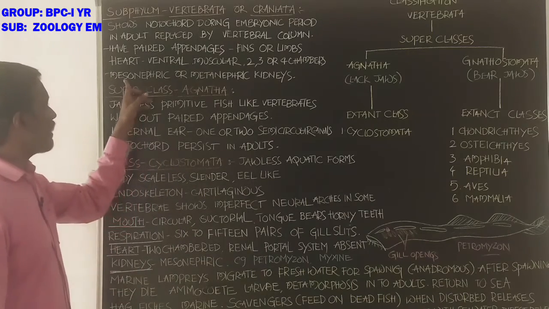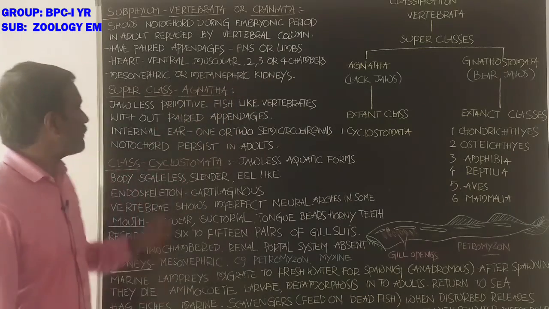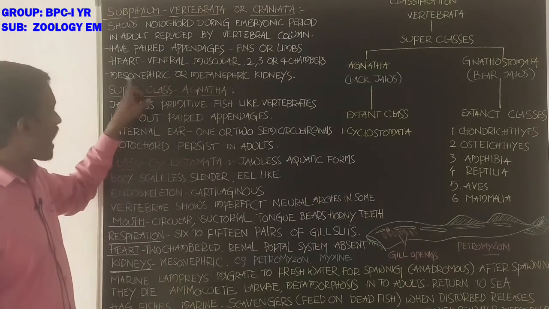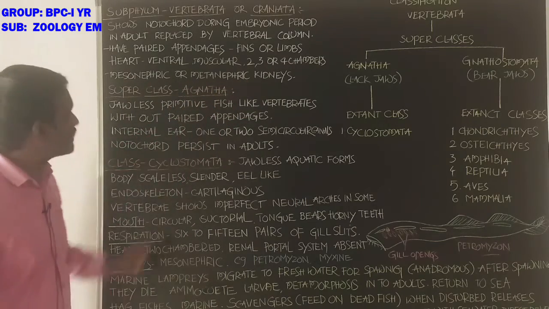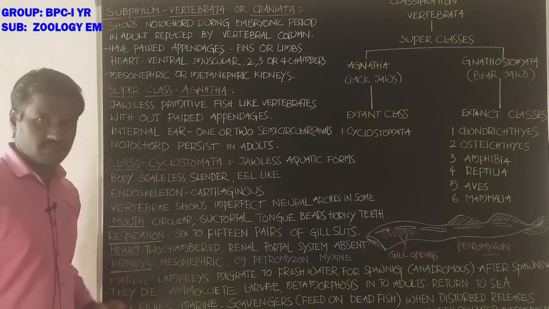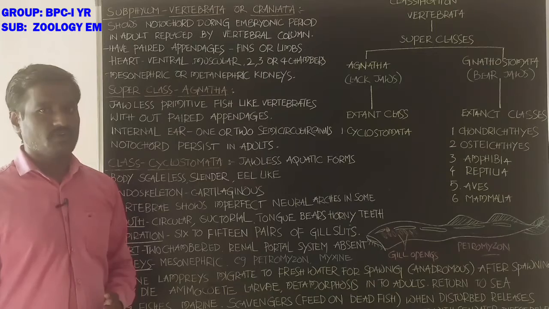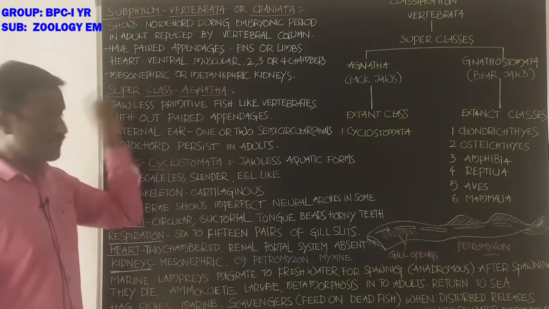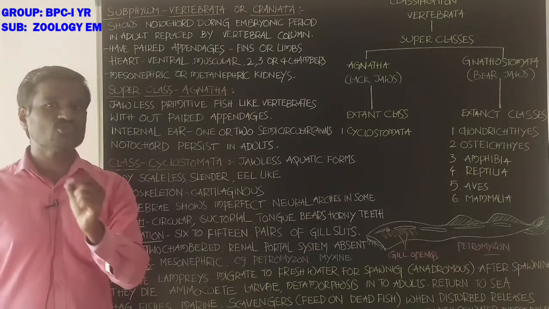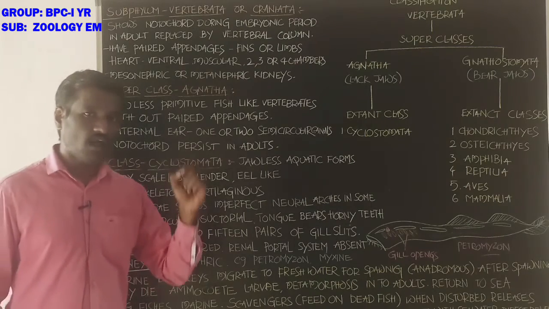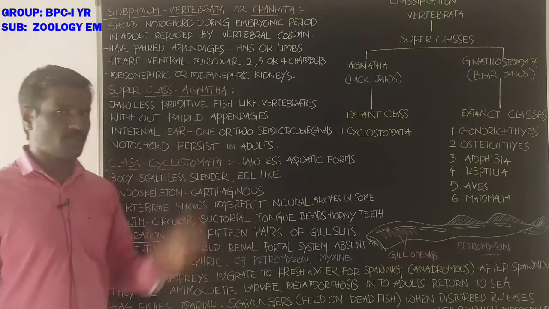Next, kidneys are mesonephric or metanephric kidneys. Students, some of the vertebrates have mesonephric kidneys, and some have metanephric kidneys. In mesonephric kidneys, the development of the excretory system is mesonephric, and this excretory system is also in contact with the reproductive organs in the body.